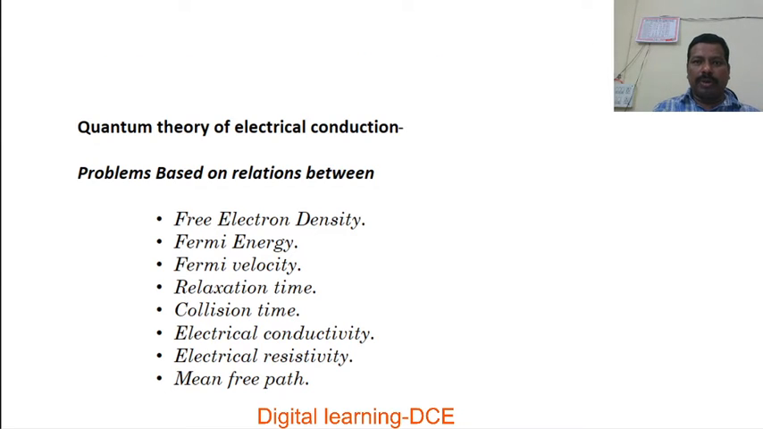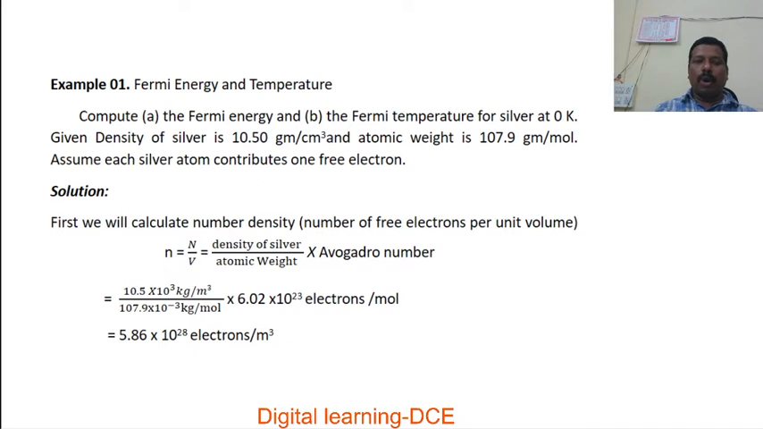Now we are going to discuss the problems on free electron density, Fermi energy, relaxation time, collision time, electrical conductivity, electrical resistivity, and mean free path. First problem. This problem is connected with Fermi energy and temperature. You have to know how we are going to calculate Fermi energy and Fermi temperature and all.